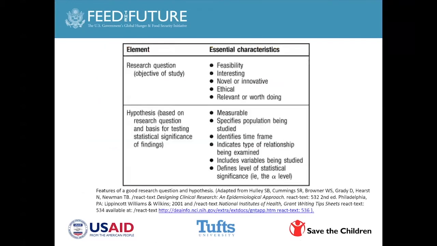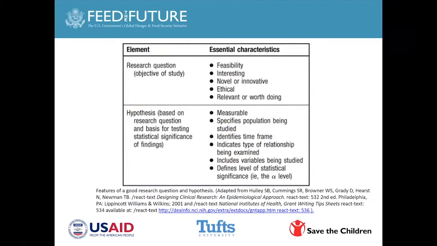So just to drill down into a few of the elements of a study, you have the research question. There are certain essential characteristics, and some of the information that I'm using I'm pulling out of clinical research, but I think it has a lot of relevance for programmatic research or for applied nutrition research as well. So obviously, you have to have a research question that is feasible, but at the same time, it has to be interesting and innovative or novel, as in it's adding to the literature. But you also have to keep in mind that it has to be ethical and relevant or worth doing.